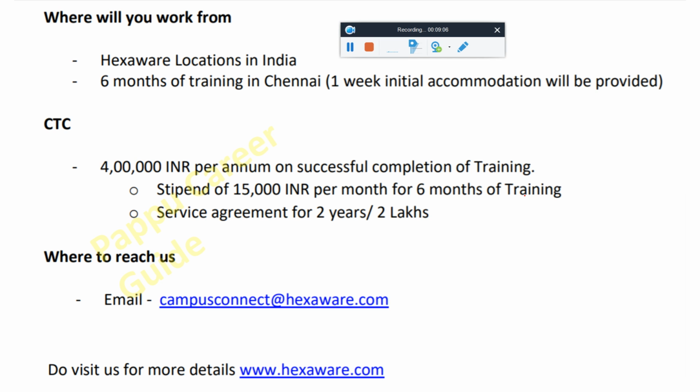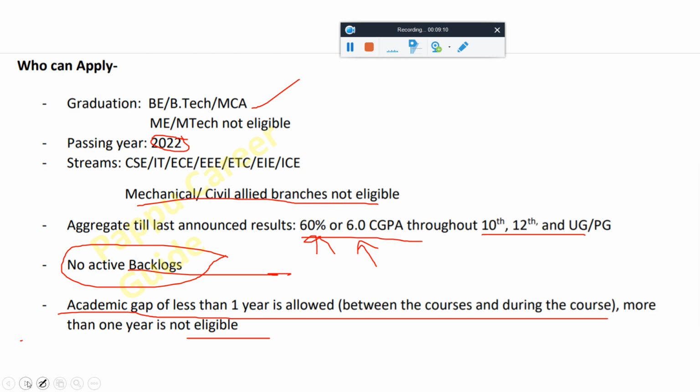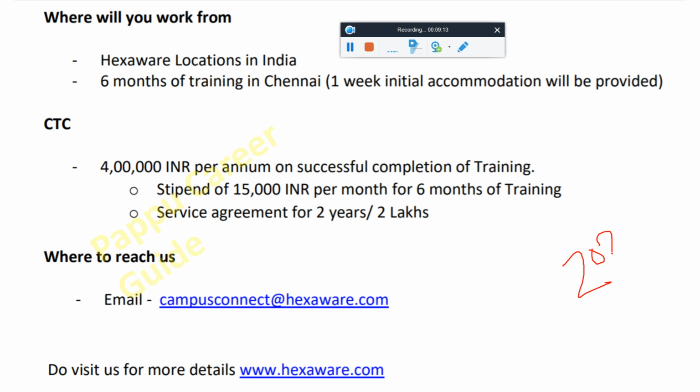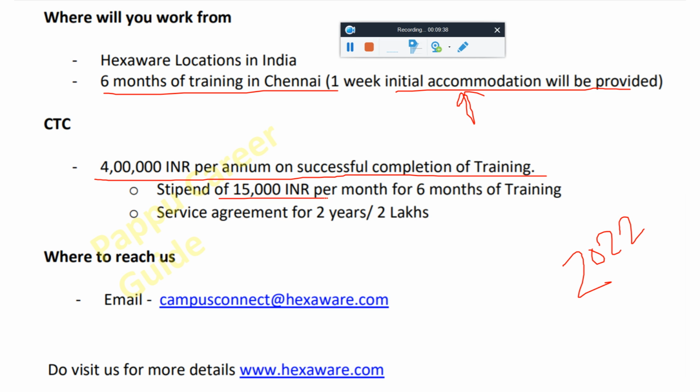But this is 2021, I was just writing over there. Oh, sorry, this is 2022. Okay, friend. There you are going to see 6-month training in Chennai, and 1 week initial accommodation will be provided. It means if you get selected, you'll get 6-month training in Chennai and the company will provide you 1 week accommodation. After 1 week, you have to manage your own place, like your PG and so on. Okay. 4 LPA per annum on successful completion of training, and a stipend of 15,000 per month for 6 months.